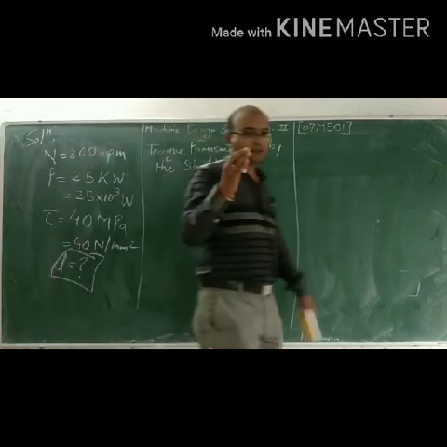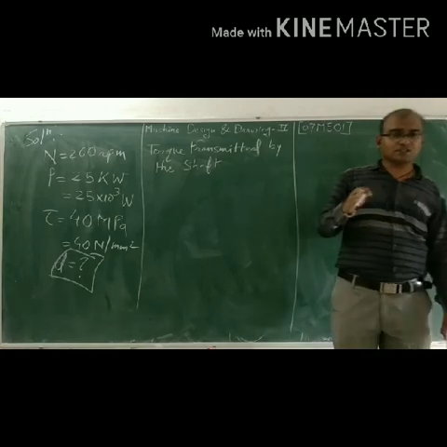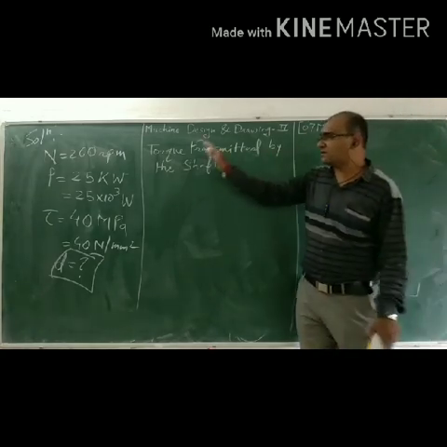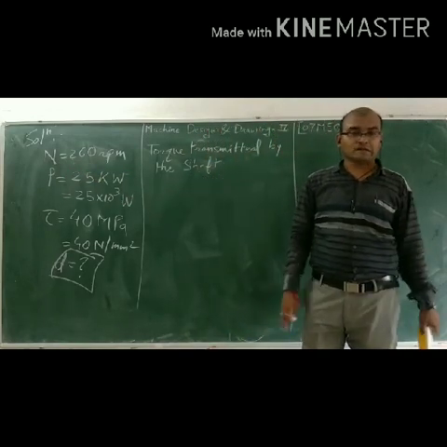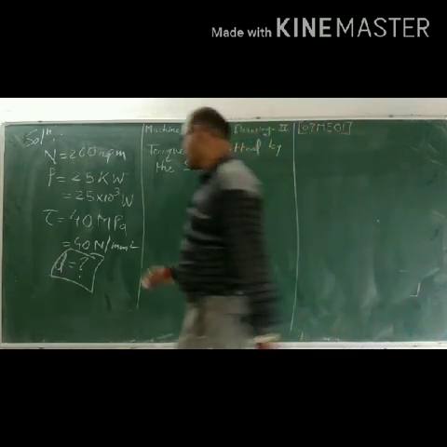We have already discussed that at the time when power is given, we can start with the formula for power, that is P equal to 2 pi N T by 60.